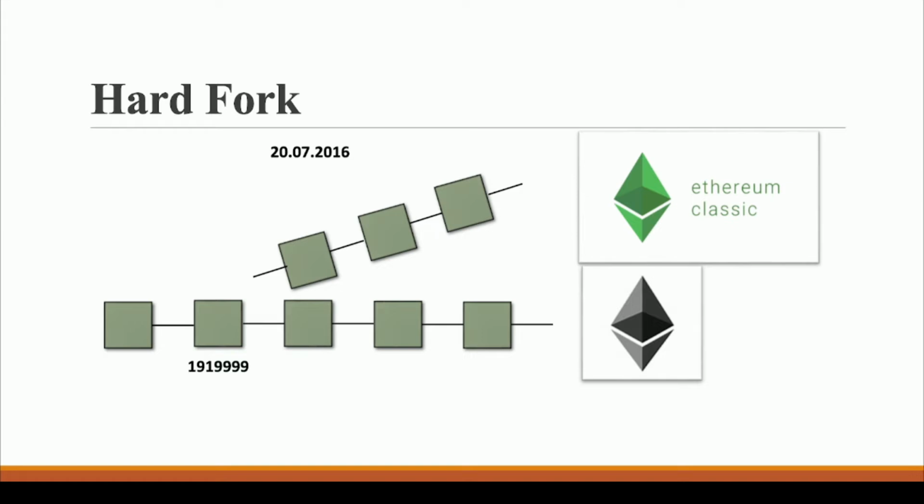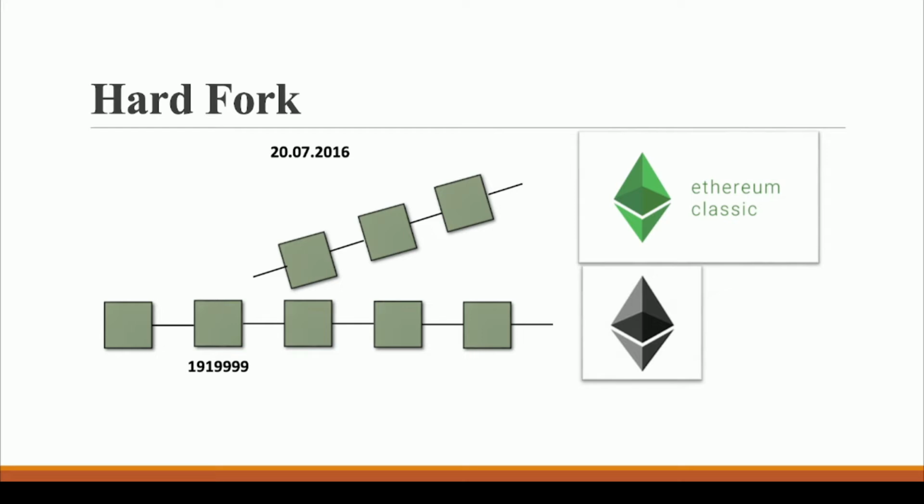But there were some other members who thought, okay, if we are going to upgrade our smart contract, we are actually going against the principle of a smart contract: that a smart contract must be immutable. You cannot change a smart contract once it is deployed to Ethereum or to any other blockchain. So two parties were formed. One was suggesting that we should upgrade the smart contract so that we can stop the hacker from extracting out the funds. Another party was saying that if we upgrade our smart contract, it will be against the principle of our smart contract, that is immutability. So we should not upgrade our smart contract.